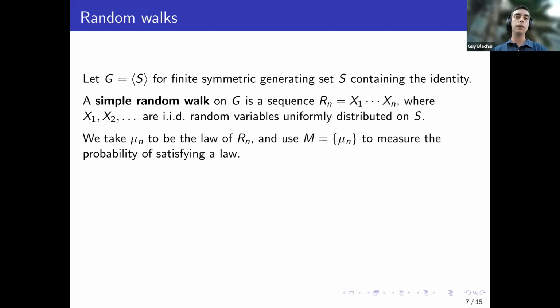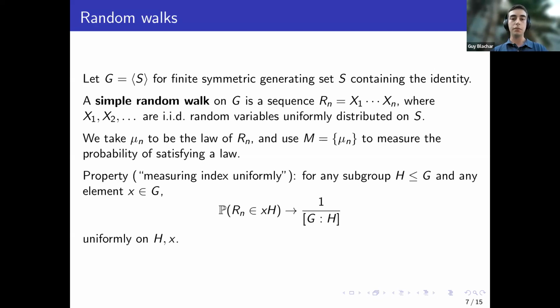So if we think about commuting probability, this will be: I take two independent random walks in the group and ask what is the probability that after n steps, their values commute with each other. Now, one particularly nice property of random walks is the so-called measuring index uniformly property, which says that if I look at the probability that a random walk is in a given coset of a subgroup, this tends to 1 over the index of the subgroup, and this is uniform over the subgroup and the representative.